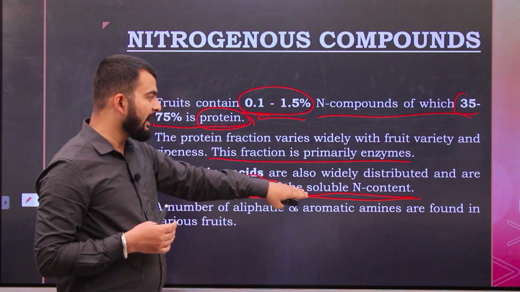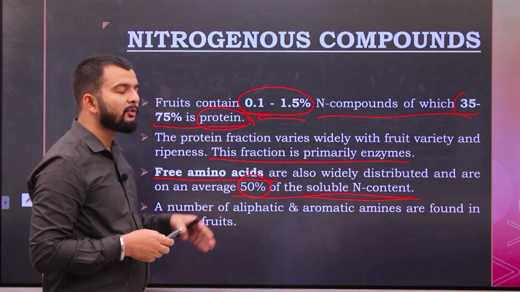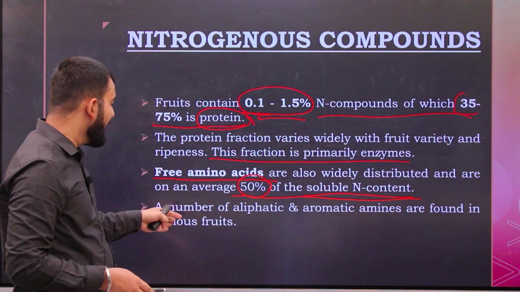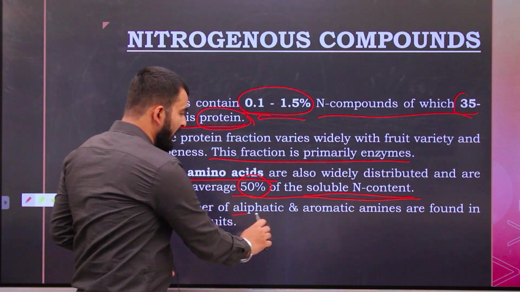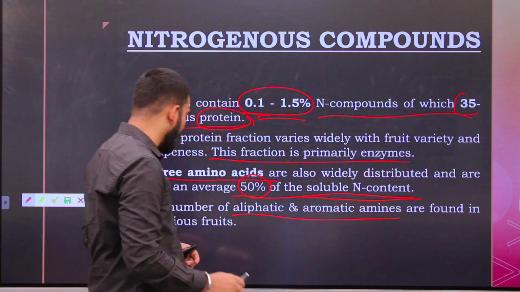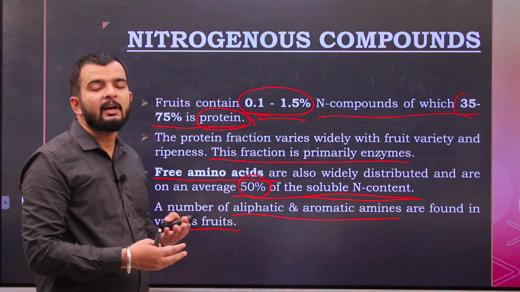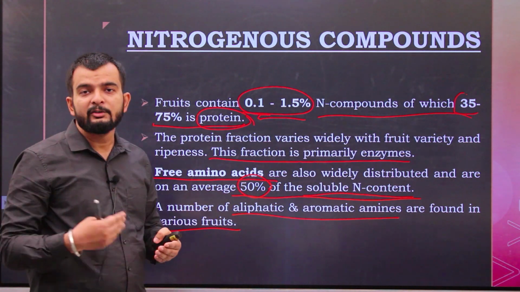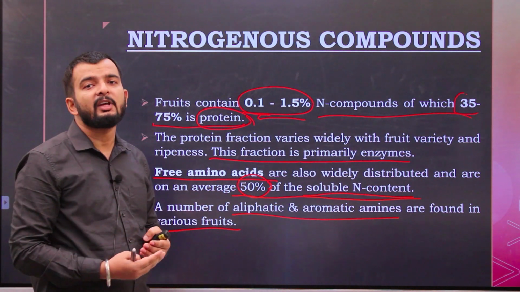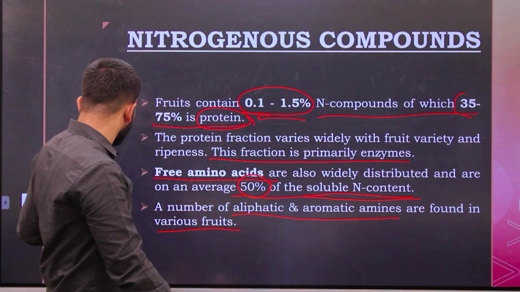And of that soluble nitrogen content, the free amino acids form the 50%. Okay, a number of aliphatic and aromatic amines are also found in various fruits. Now, these aromatic and aliphatic amines also give rise to certain organoleptic characteristics.